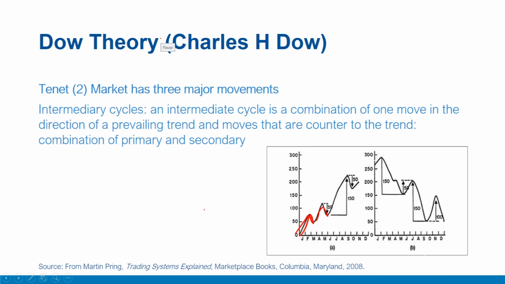The first one, which goes in the direction of the primary trend, may be called a primary intermediate price movement, while the second, which is on the opposite side, is an important price movement that lasts from 3 weeks to 3 months, occasionally longer. It normally retraces between 1/3 to 2/3 of the preceding primary intermediate trend. This price movement, which runs counter to the main trend, is called a secondary movement or reaction.